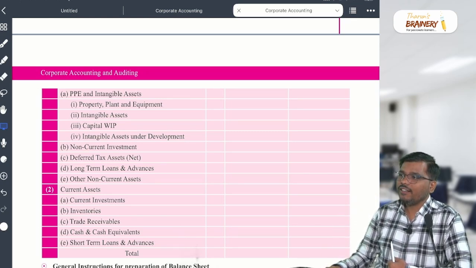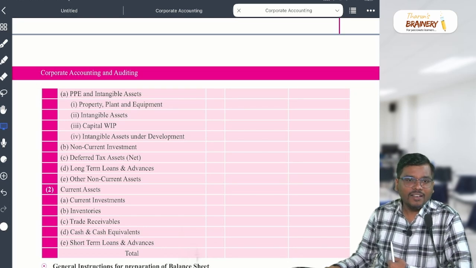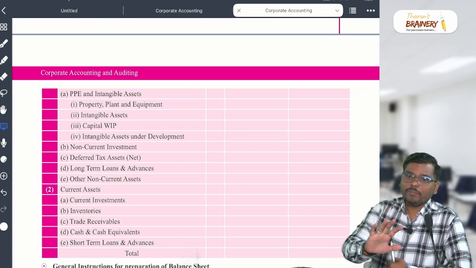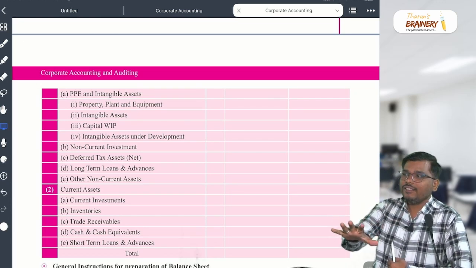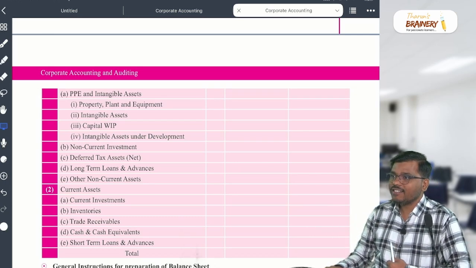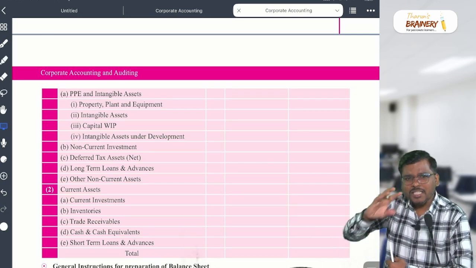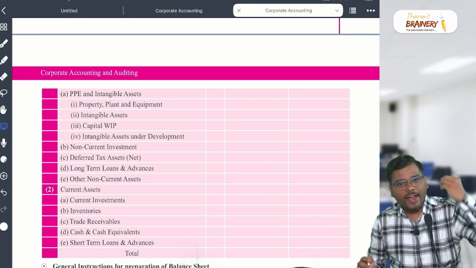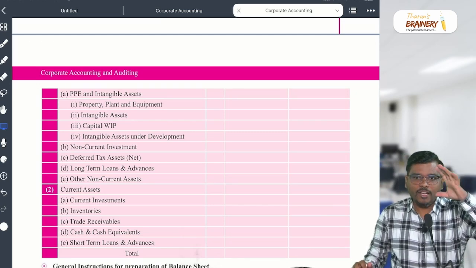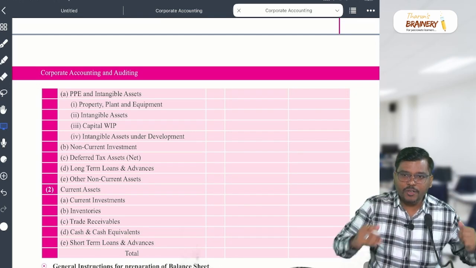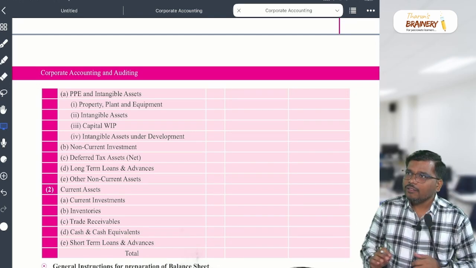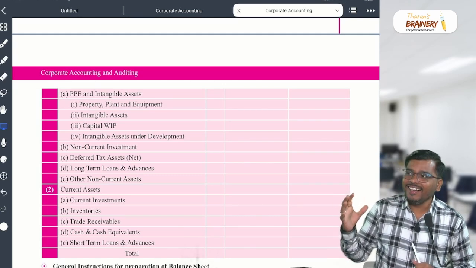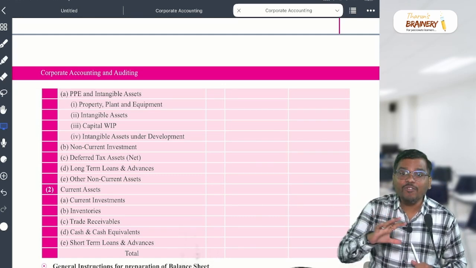Correct? Yes or no? Others' love I am not talking about. The parents' love to their children, correct? So that is an intangible asset that no one can value. Can you value your parents' love toward you? Can you value that, sir? My parents' love is 1 kg or 10 kg? Can you value that?